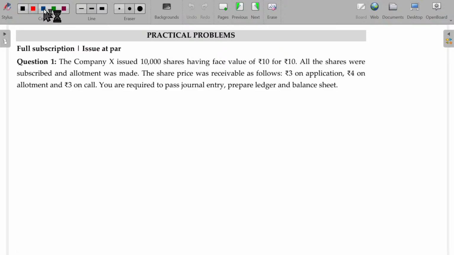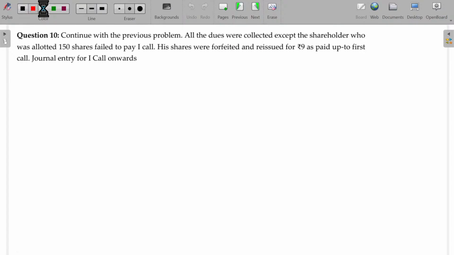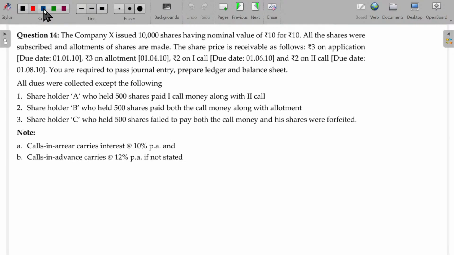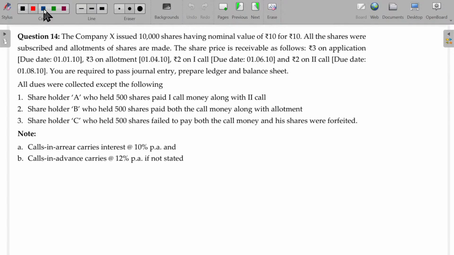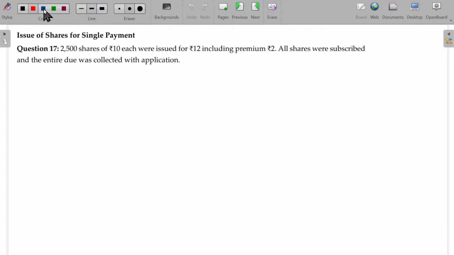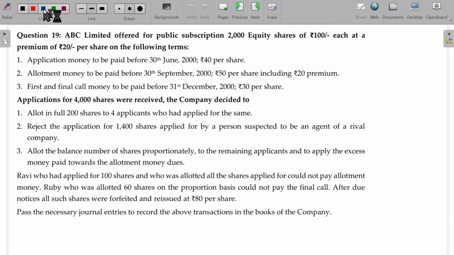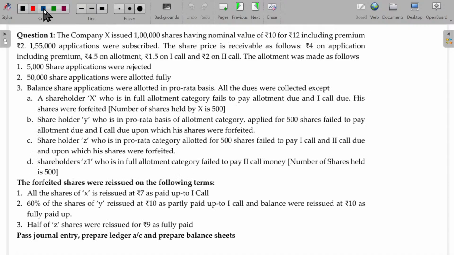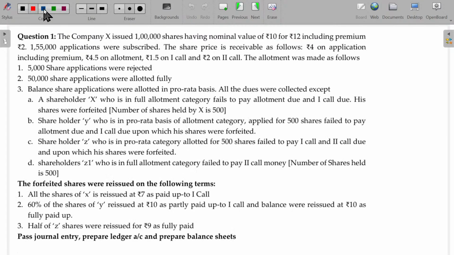Take the challenge. Before you come for the next class, try to finish that illustration yourself, right? Would you like to take the challenge? Do you have this question for CA Foundation? Advanced question number 1. Do you have this or not?